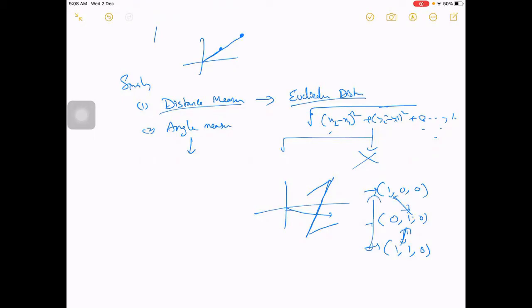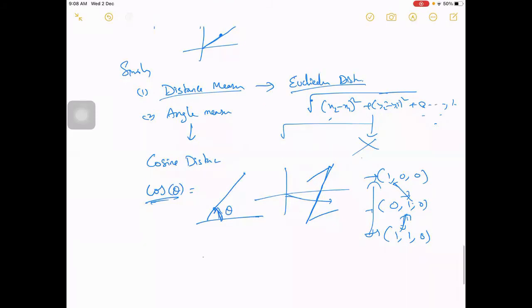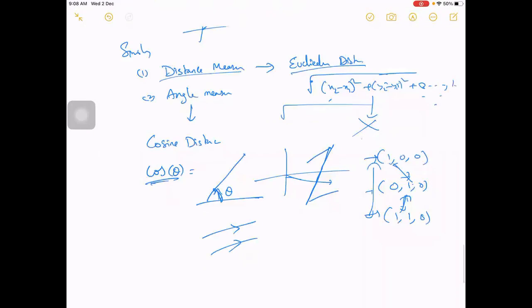So instead of using a distance measure, in the case of a higher dimension, you go for an angle measure. You calculate the cosine distance, which is cos of theta, where theta is the angle between those two vectors. You have a vector here and a vector here, and you calculate the cos theta between them, which tells you if these two are similar. If they are parallel, then they can be similar. Then what will be the cos theta? The angle is 0, so cos 0 is 1, which means these are similar.